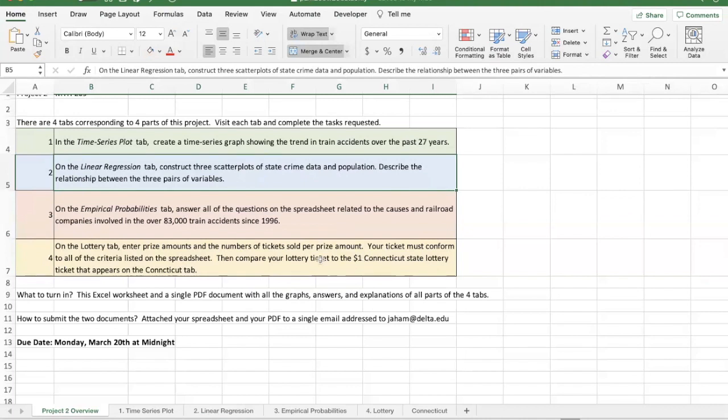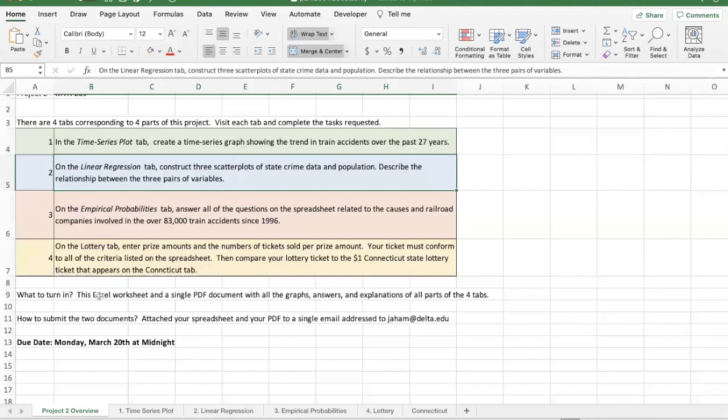And then finally, you're going to have a problem from section 6.1 on creating a lottery ticket, an instant lottery ticket. This one is related to chapter 6, section 6.1 of your textbook on expected value. So we have a time series plot from chapter 2, linear regression from chapter 4, empirical probabilities from chapter 5, and an expected value problem from chapter 6.